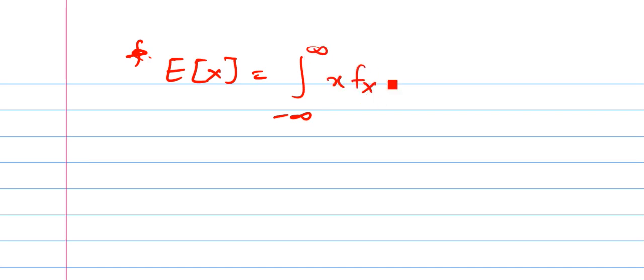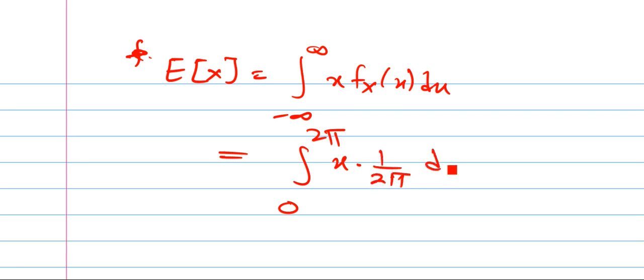Mean value formula is E of x equal to integration from minus infinity to infinity x into PDF. But our PDF is present from 0 to 2 pi, so change the limits: 0 to 2 pi x into 1 upon 2 pi. I have substituted the PDF value and the given interval 0 to 2 pi. Now solve this integration, you will get the mean value.